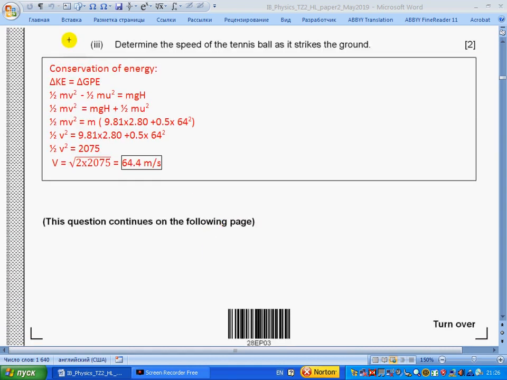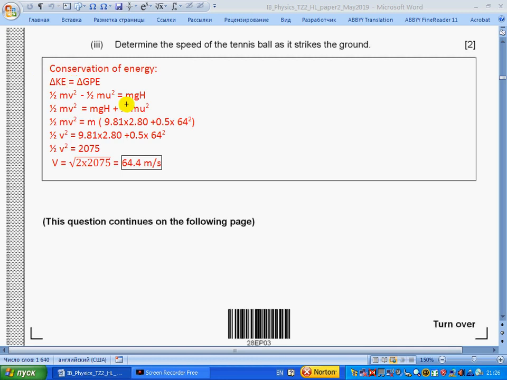3.I. Determine the speed of the tennis ball as it strikes the ground. Here, they actually ask for speed. They don't ask for horizontal or vertical speed, they ask for the speed. Conservation of energy tells us that the change of kinetic energy will be equal to the change of potential energy.